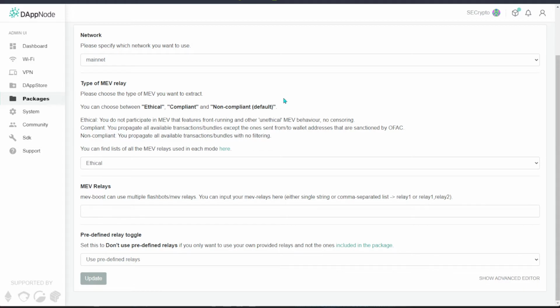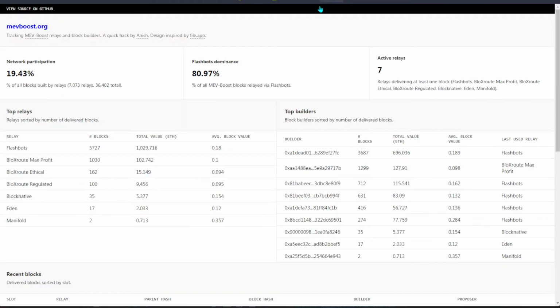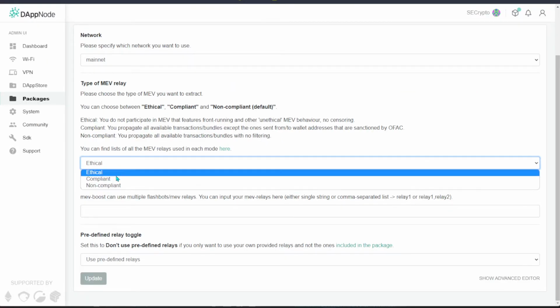But of course, if you do not want to get into any legal trouble in whatever country you are living in, and you know that this is not allowed, just to be honest, just click on compliant and it will be safe for you. And of course this will change depending on the law itself. If you want to click on learn more, I'm going to show you which to choose. For the Flashbots option, we are using this, and it will be under compliant.